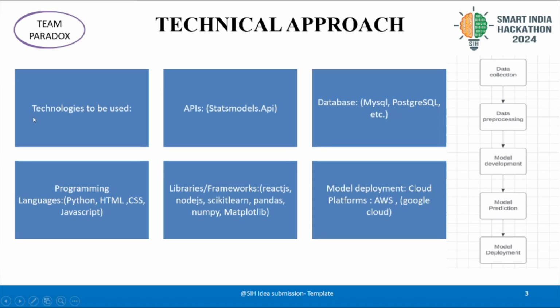Technical approach. We are going to use languages such as Python, HTML, CSS, JavaScript. APIs such as statsmodels.api are used to import the ARIMA-based model. Databases: MySQL, PostgreSQL, etc. Libraries: we are going to use React.js, Node.js, Scikit-learn, Pandas, NumPy, Matplotlib, etc.